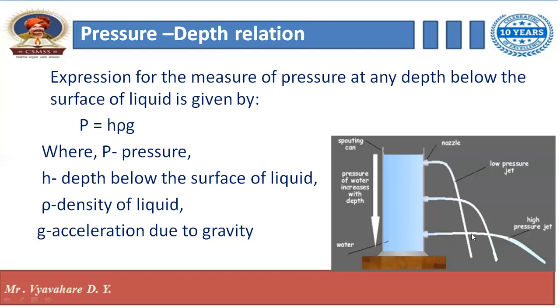So the force of the liquid is more here as compared to both. Clear? So the pressure of the liquid is more as the depth is more.